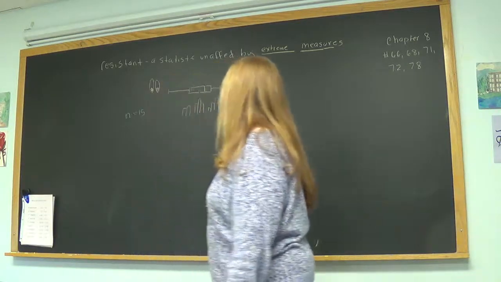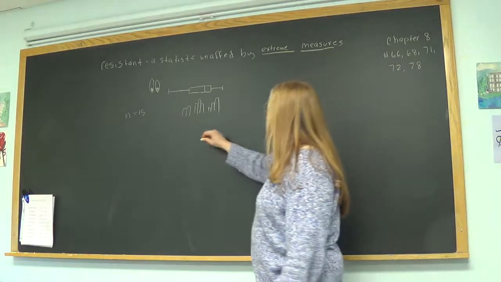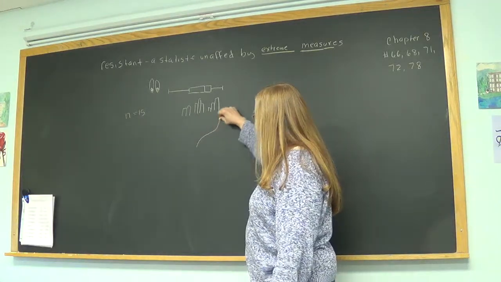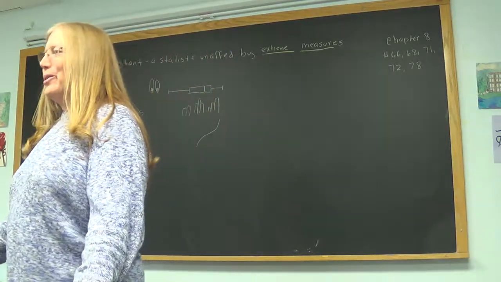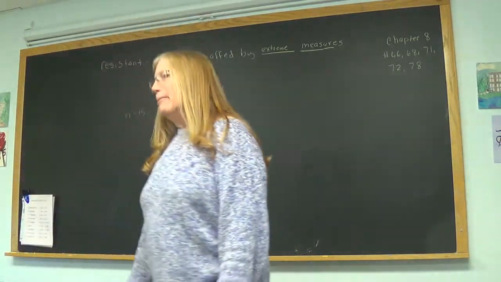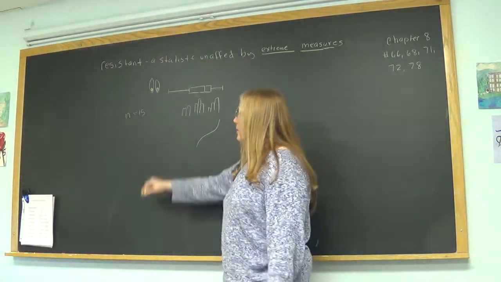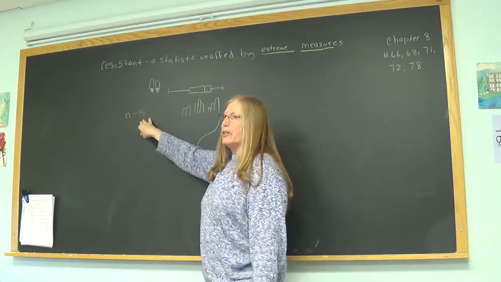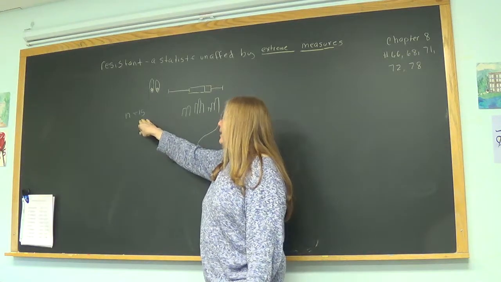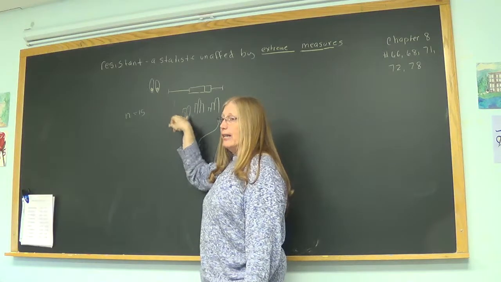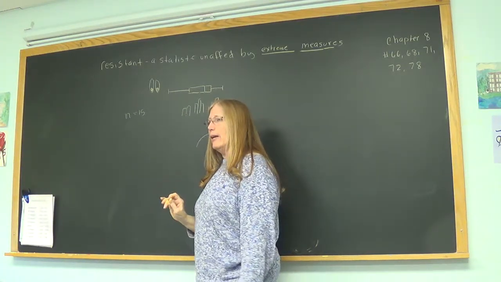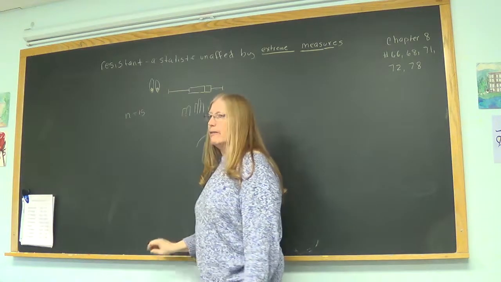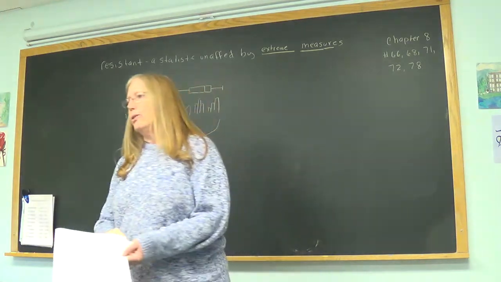All right, and what was the third thing? The probability plot looked like that. And so, of course, we went like it was normal. But today, I'm going to tell you, in more specific terms, why we took that low n equals 15 and looked at this data and we still said normal is okay. We're going to go on with the confidence interval. I'm going to teach you why we can do that.